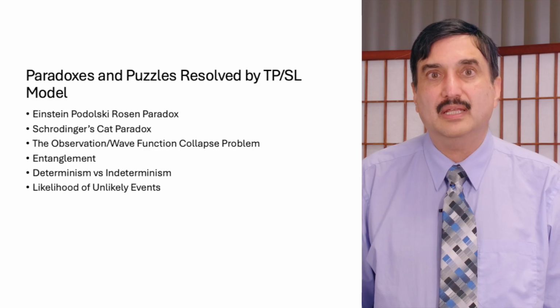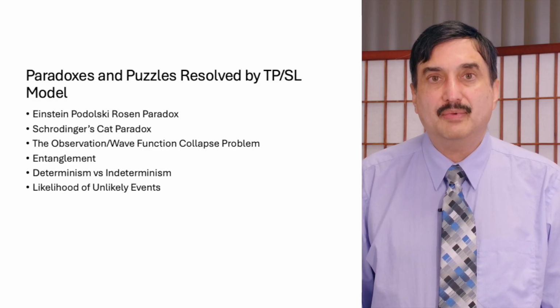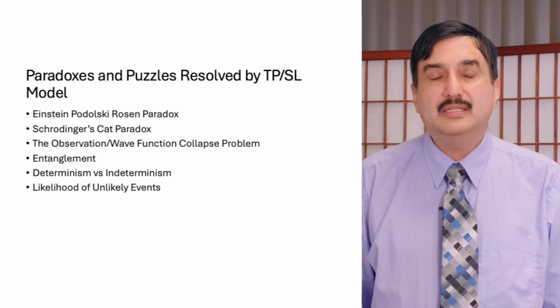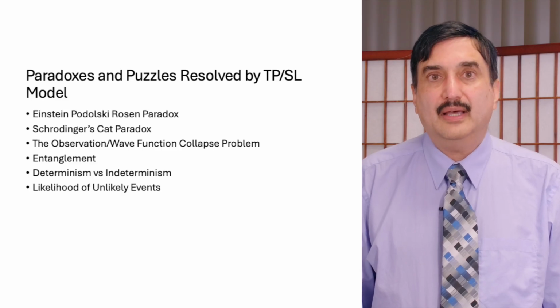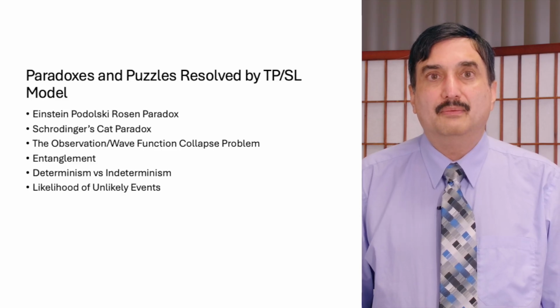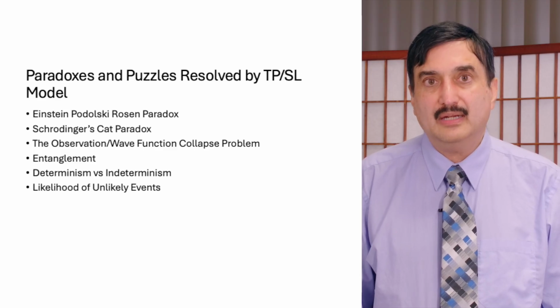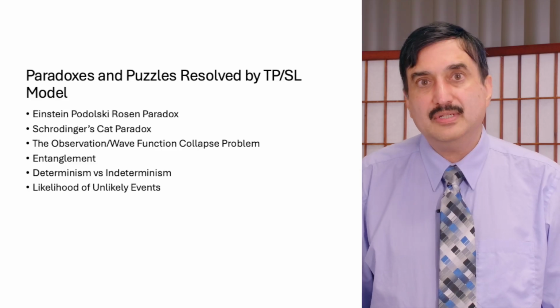And the way the tensor pixel model is explaining it, and the Logiverse model paradigm is explaining it, is that once you observe that one electron, all the other universes which have the opposite spin for the other electron that you've not observed, all those universes immediately go into the imaginary world.